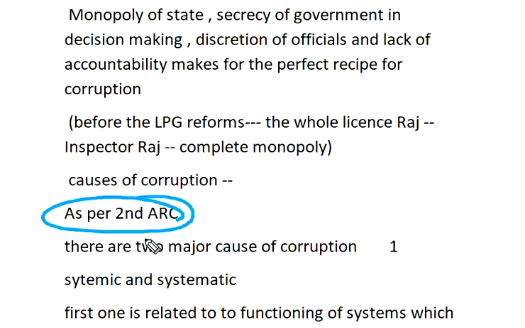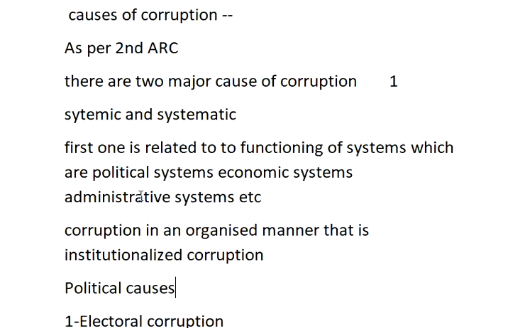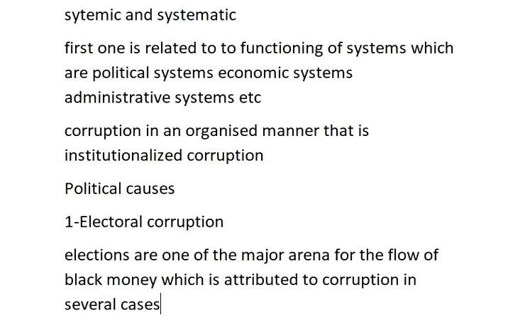Causes of corruption. As per the Second ARC report, there are two major causes of corruption. One is systemic and the other is systematic. The first, systemic, is related to the functioning of the system, which are the political system, economic system and administrative system.